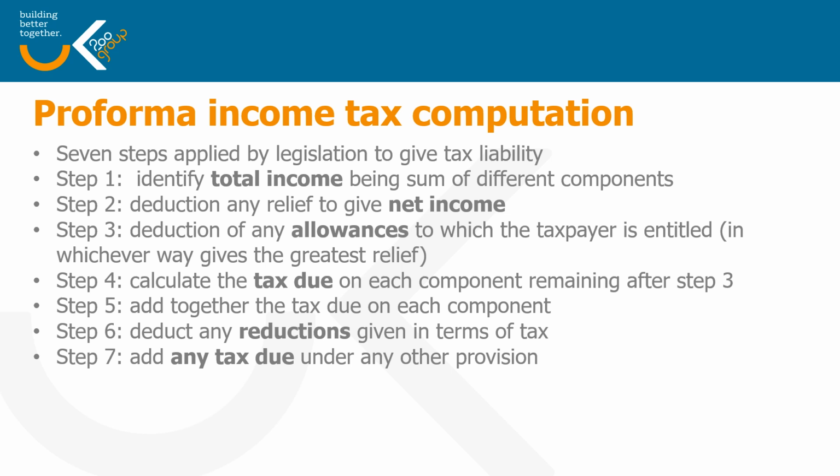And then at step seven, we add in any tax due under a standalone provision. So that covers things like the high income child benefit charge. There aren't very many of those, but there are things that we come across on occasions. So that will then get you to a figure, which is the amount of tax that needs to be paid over for the relevant tax year.